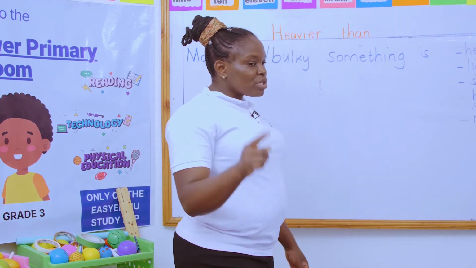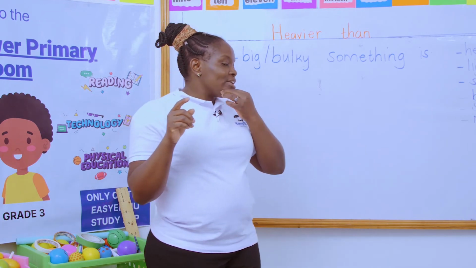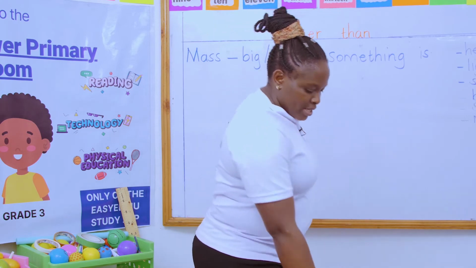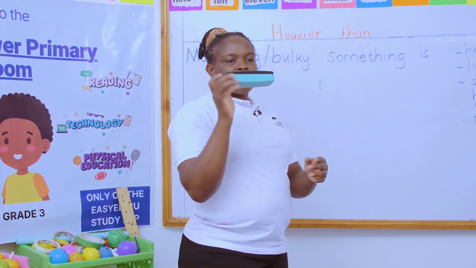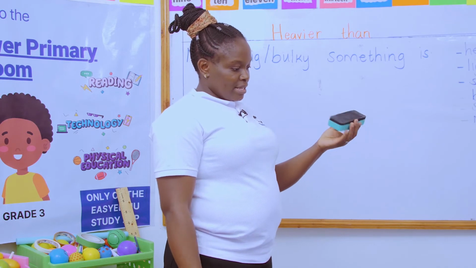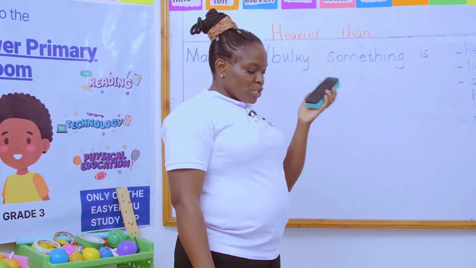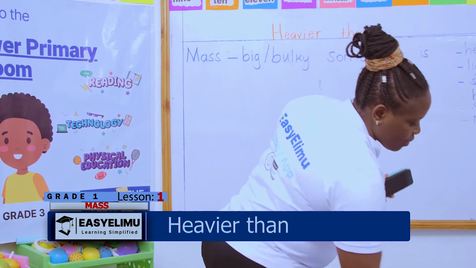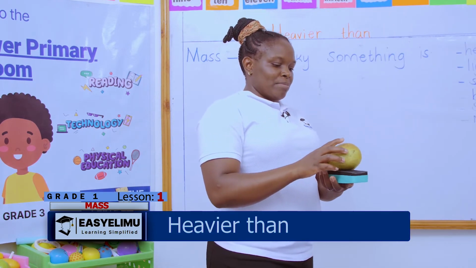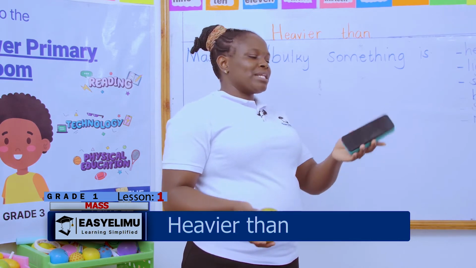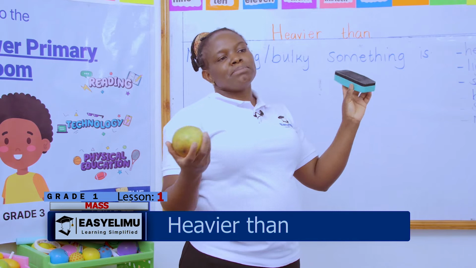Now, most of you, I know when you look at things, you're not looking at the weight, you're looking at the size of the object. Look at this duster. This duster can be big. Are you seeing the duster? But when I compare the weight of this duster and this mango, look, the mango can be on top of the duster. Don't tell me that the duster is heavier because it's big in size.